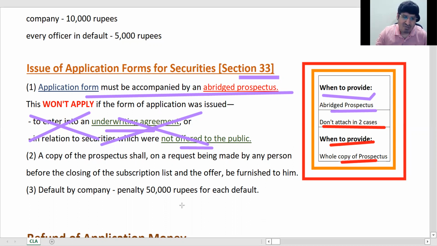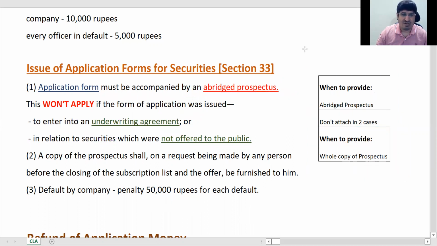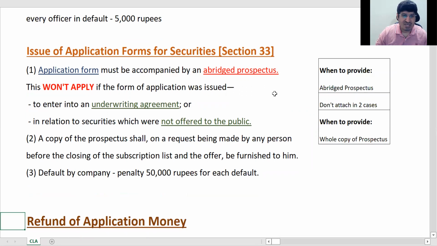Okay, now we have come across the second penalty. Okay, 50,000 rupees. ठीक है. Okay, so clear till here. इसमें ऐसा कुछ is nothing complex in this, but these are just laws that we need to know. Okay, because these are relevant to issue of securities, and we're talking about issue of shares now. ठीक है. तो all legal provisions which are relevant to shares and debentures, that we will be studying in this chapter. Okay, so next is